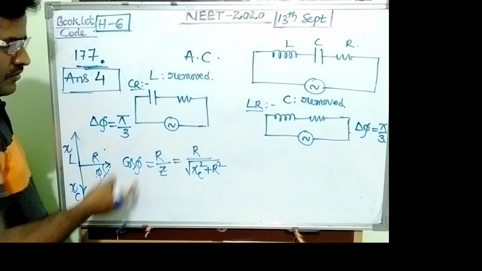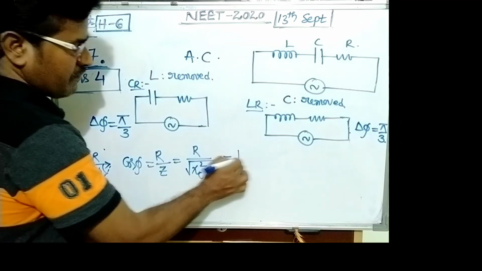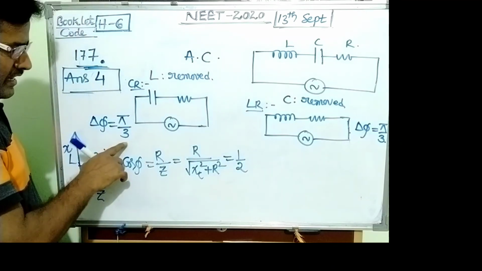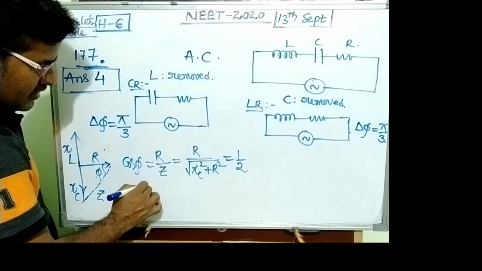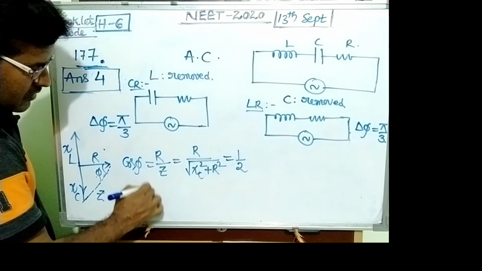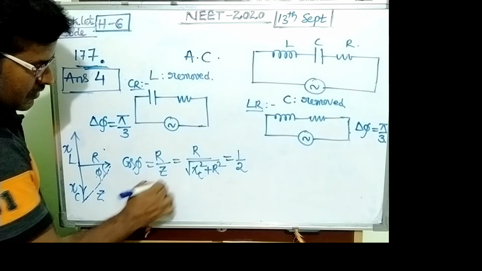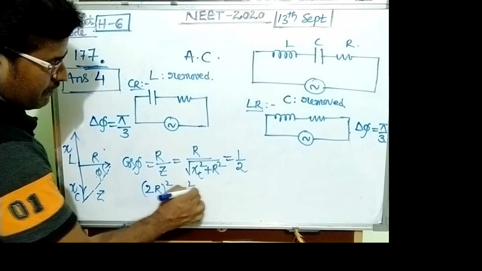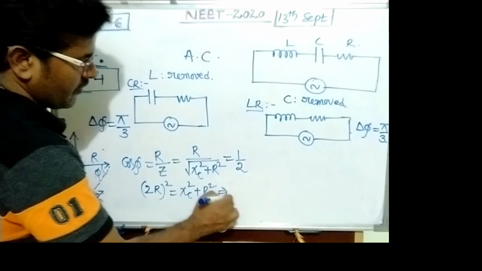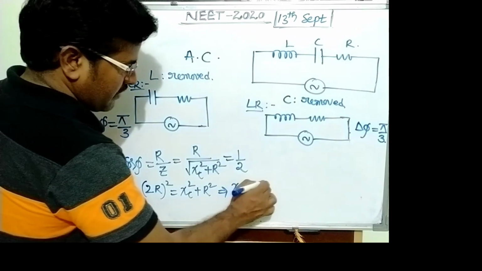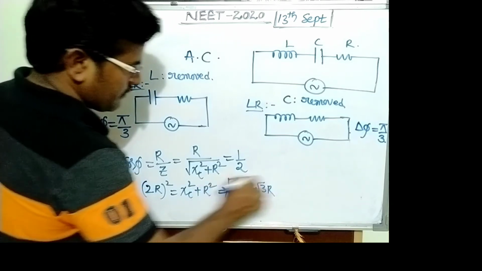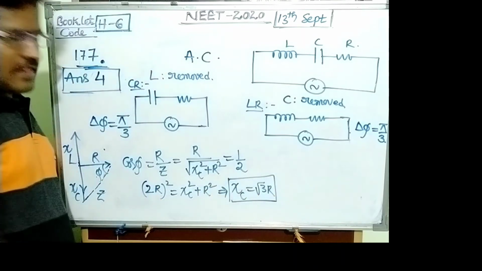So cos phi, with phi equal to pi by 3, means cos 60 equals 1 by 2. So (2R) whole square equals XC square plus R square, where XC square equals 4R square minus R square, which is nothing but root 3 R. This is XC.